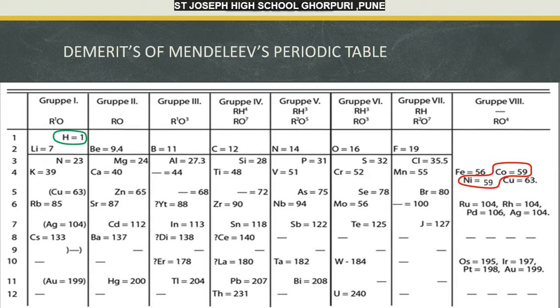Children, now pay attention to the question asked. Write the molecular formulae of oxides of the following elements by referring to Mendeleev's periodic table. Sodium, Na. When it combines with oxygen, it forms sodium oxide, and the formula is Na2O. Si forms SiO2. Ca combines with oxygen to give you CaO, calcium oxide. Carbon, when it combines with oxygen, you get CO2, carbon dioxide. Similarly, Rb forms Rb2O, P, that is phosphorus, it forms phosphorus oxide, P4O10.